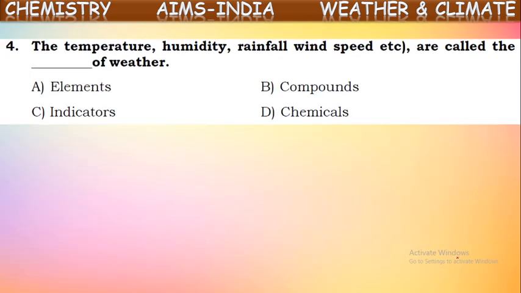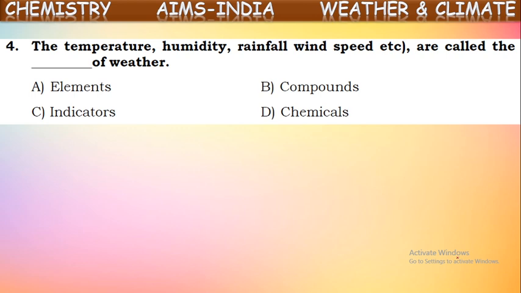Next, the temperature, humidity, rainfall, and wind speed, etc. These are all called, what are they called? These are called components of weather, or also called elements of weather. Okay, this temperature, humidity, rainfall, wind speed, and wind direction, these are all called the elements of weather, or also called components of weather.